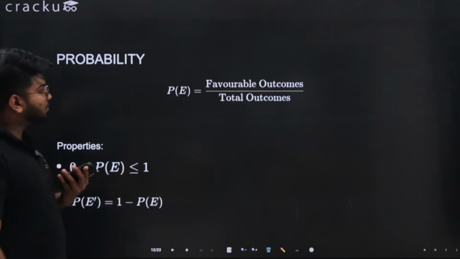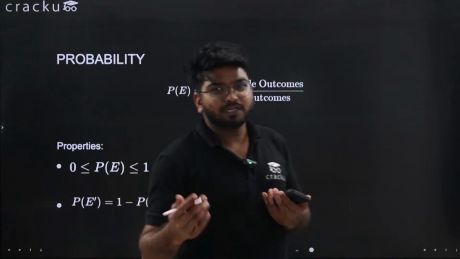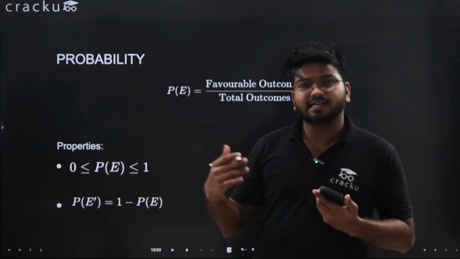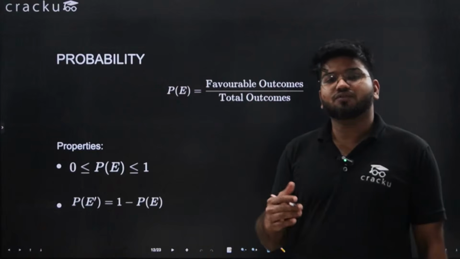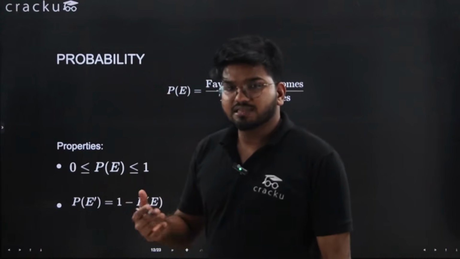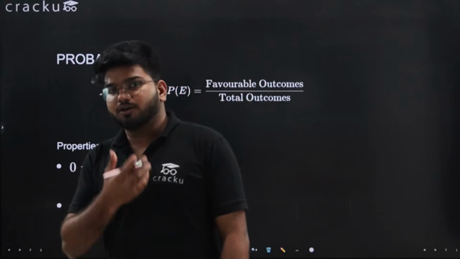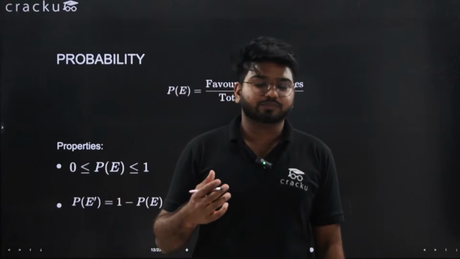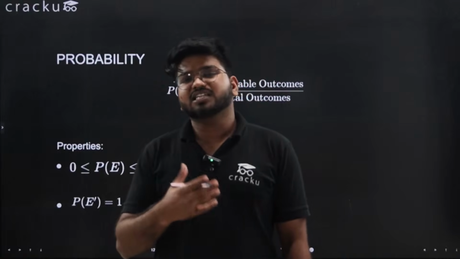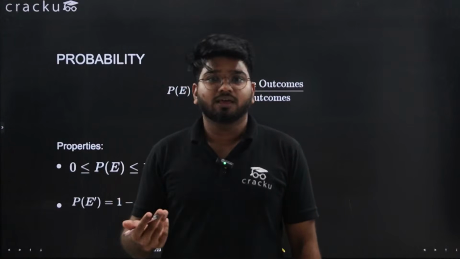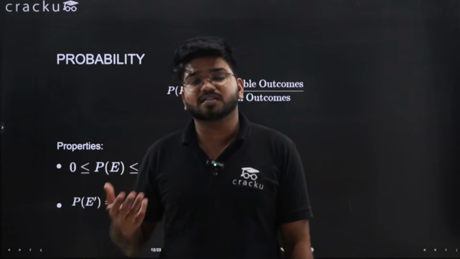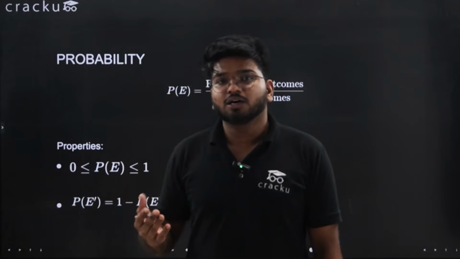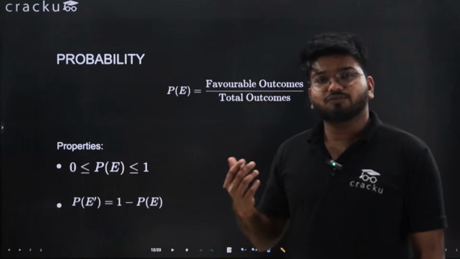Next we have probability. Now I hope that you guys are doing probability from your 10th, 11th and 12th. It is nothing but finding out the chances of any event happening. For example, what are the chances that it rains today? There can be any number of chances. If it rained yesterday, there can be 10%, 20%, 30% chances. So probability is all about finding out the chances.